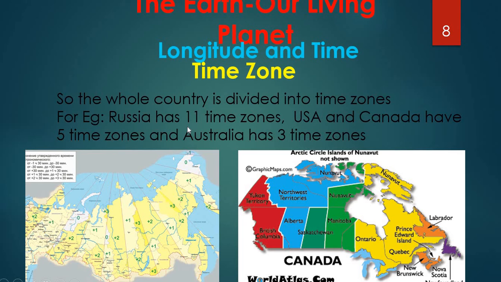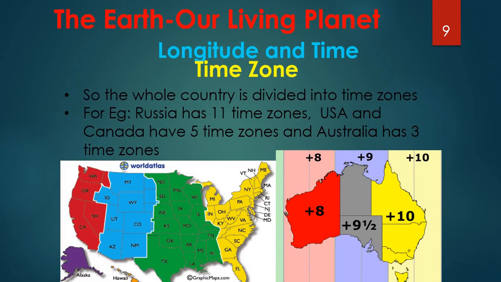For example, Russia has 11 time zones, USA and Canada have 5 time zones, and Australia has 3 time zones. You can see here Hawaii, Alaska, and so on, based on the places of the countries. Based on that they have different longitudes, and based on that they will have different time zones.